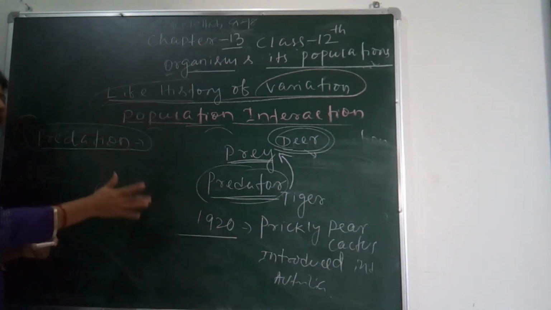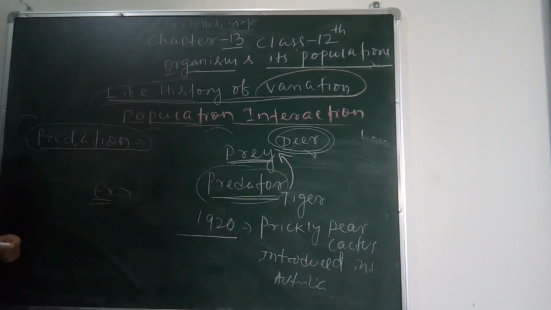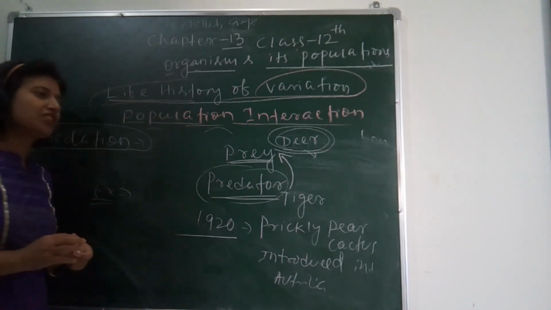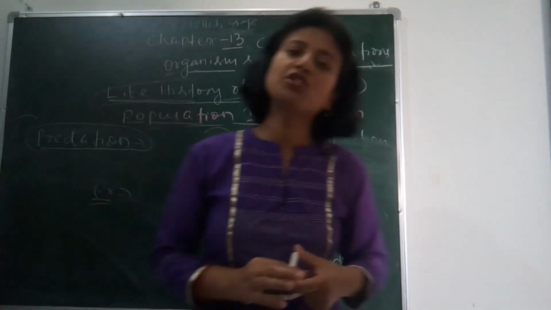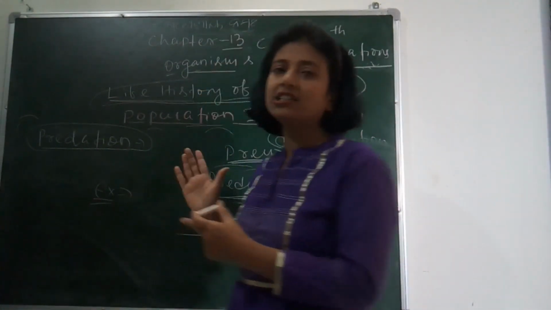So here you can understand how it controls the population. The prickly pear cactus was introduced into Australia in the early 1920s, and when the moth was introduced, its population got controlled.